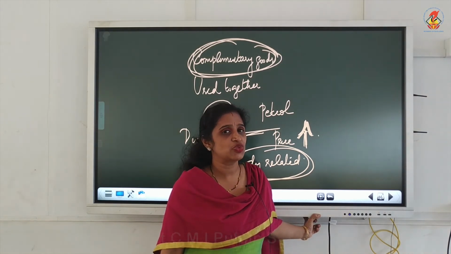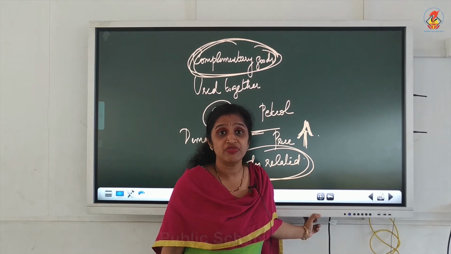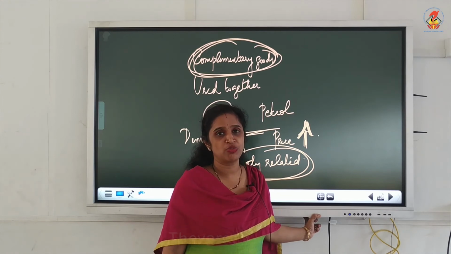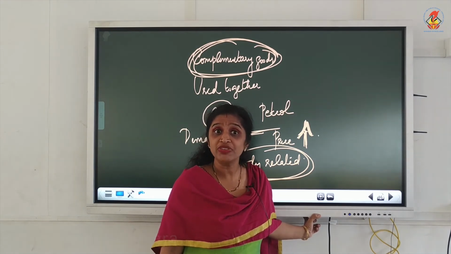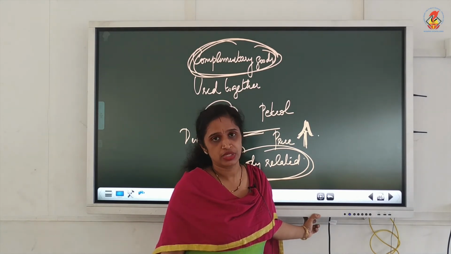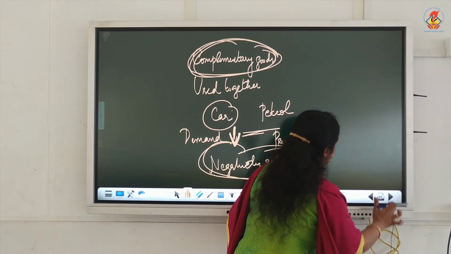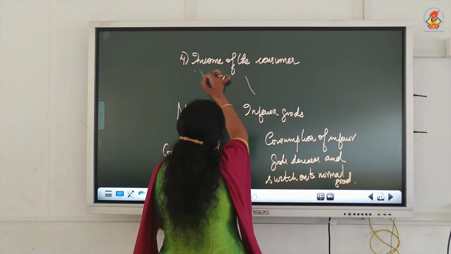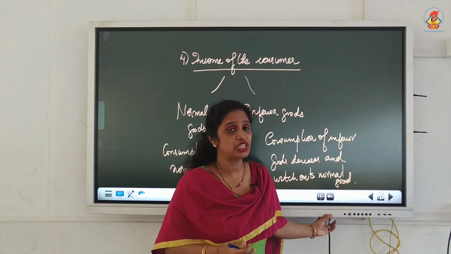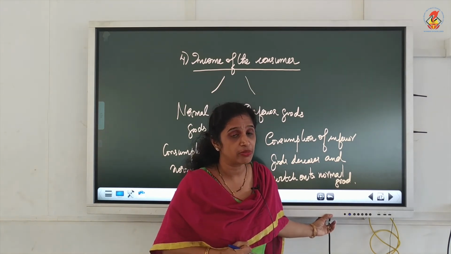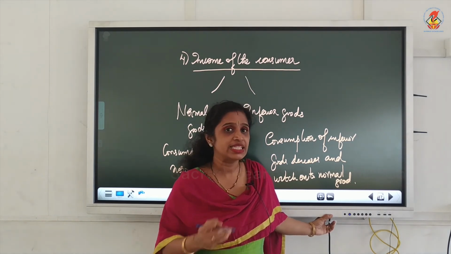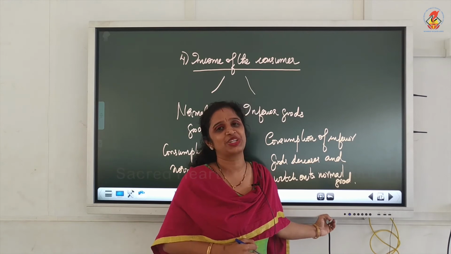So, three factors we explained. First one is price of the given commodity. Point number 2, taste and preference of the consumer. Point number 3, price of related goods like substitutes and complementary goods. Now, let us see the next factor, income of the consumer. So far we have finished three factors which influence demand: price of given commodity, taste and preference, prices of related goods. Next is income of the consumer.